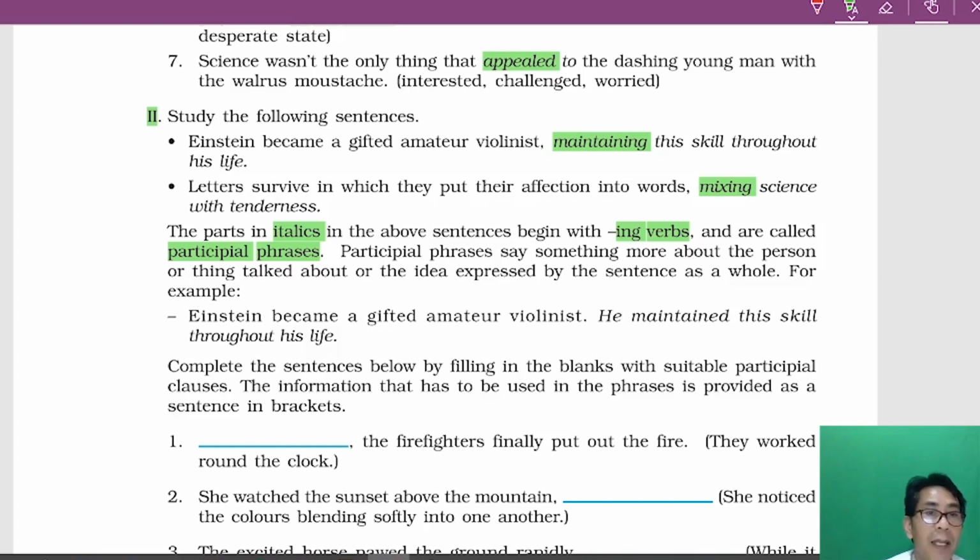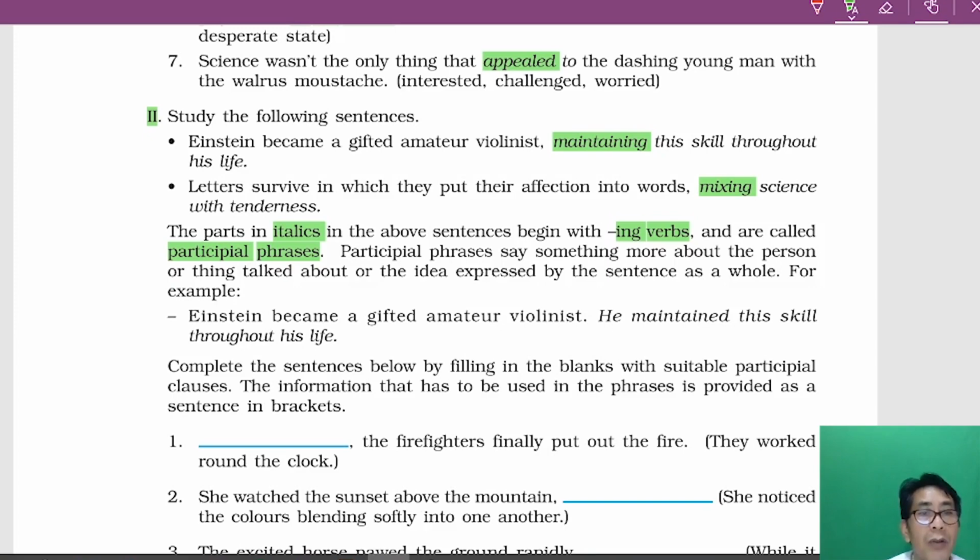For example, Einstein became a gifted amateur violinist. He maintained this skill throughout his life. So you remember, this is the full sentence: he maintained this skill throughout his life.